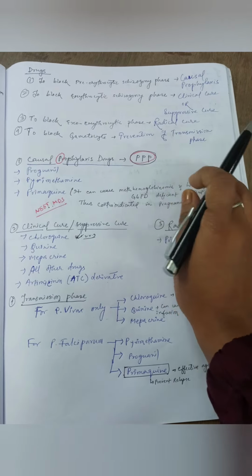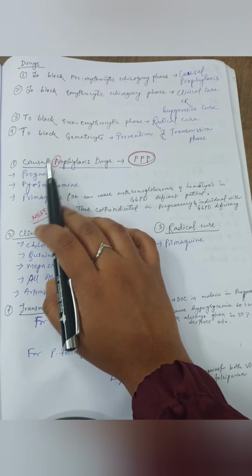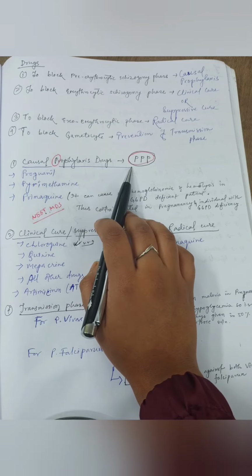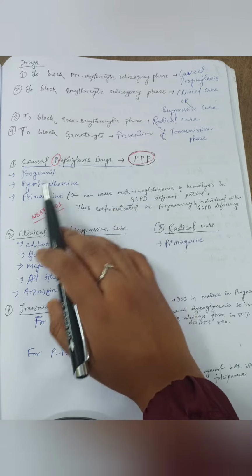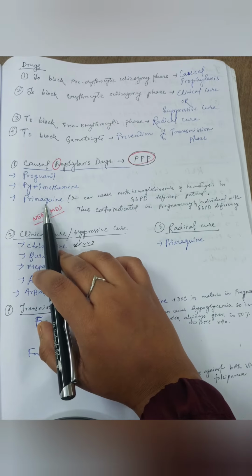So how to remember the drugs that are used for causal prophylaxis? Remember, causal prophylaxis starts with P, so the drugs are known as PPP. First is proguanil, then pyrimethamine, and then primaquine.